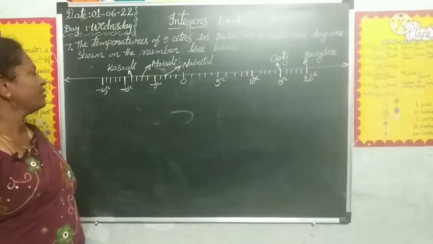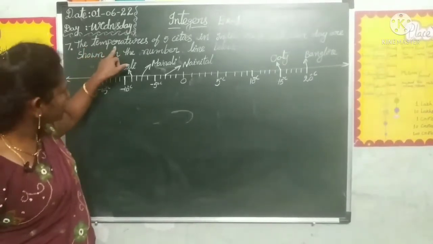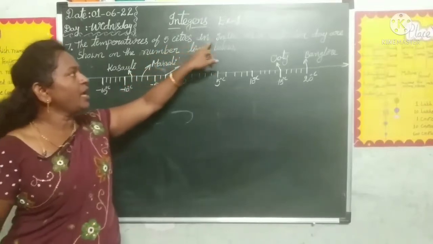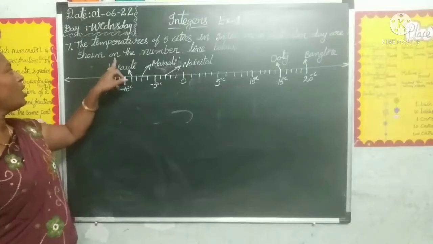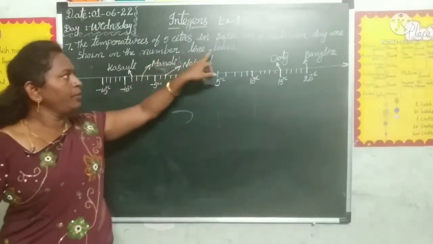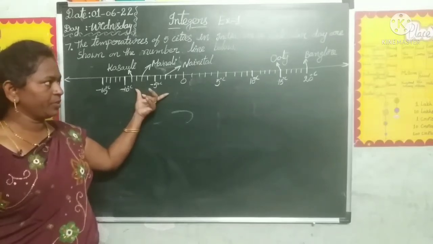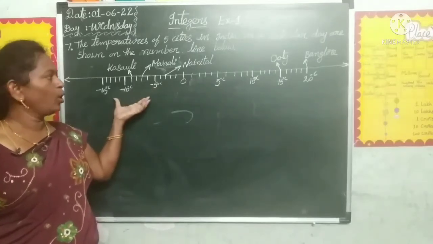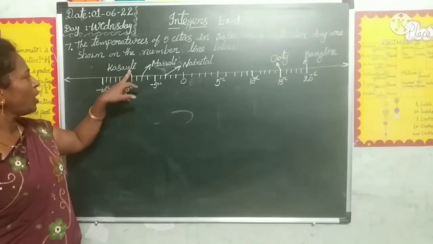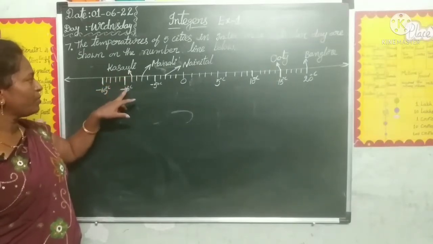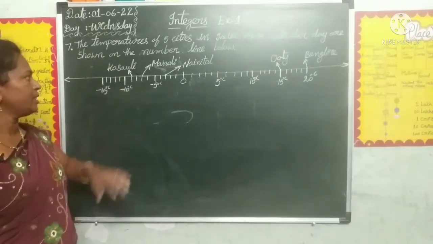Now let us see the seventh question. What is given here? The temperatures of these 5 cities in India on a particular day are shown on the number line below. Here the temperatures of 5 cities are given on the number line. See here, Kasuli is at -9 degrees centigrade.